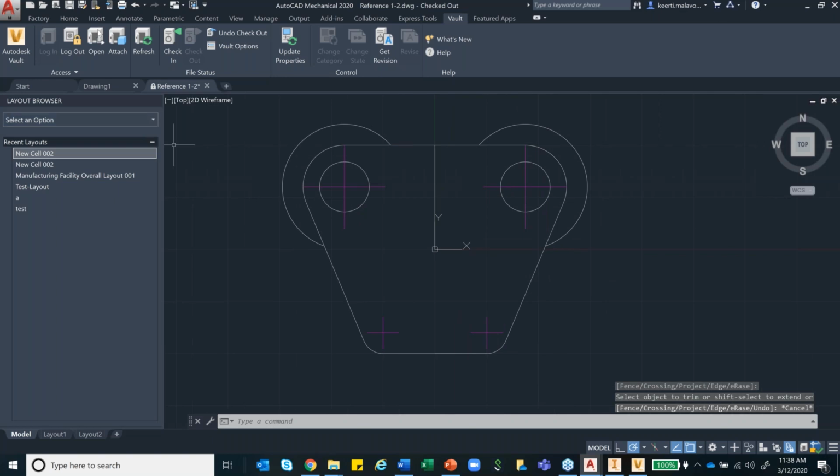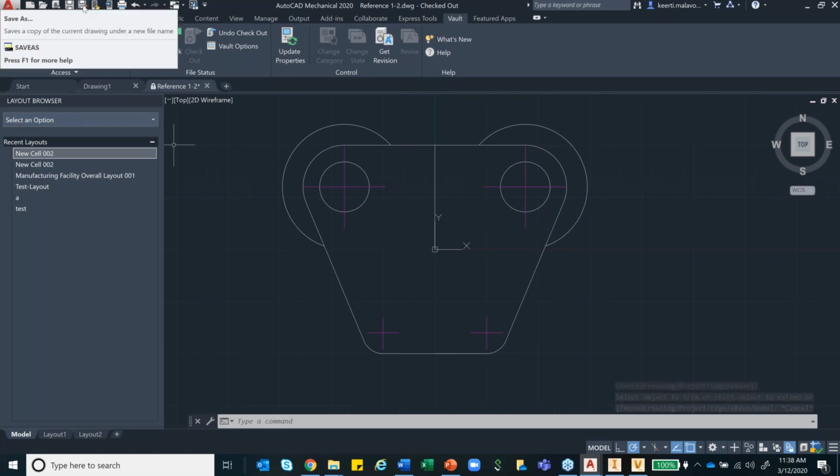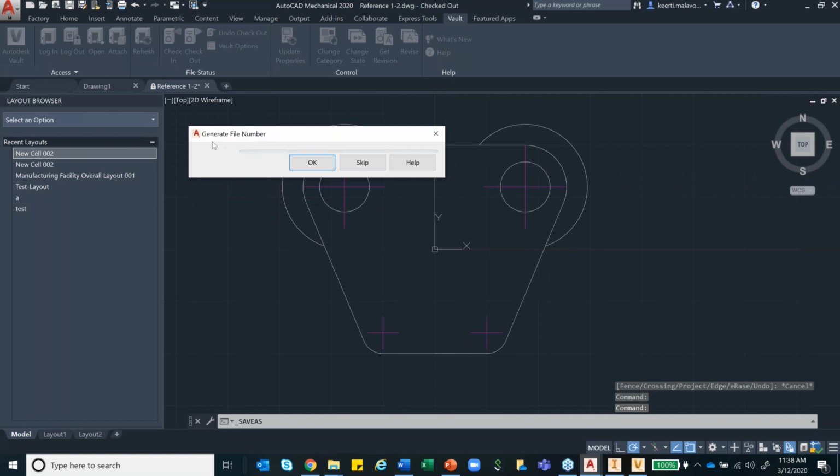So let's say I have this new design. I will just go ahead and do a save as. As I said, I can also enforce certain standardization of file numbering. Unfortunately, there is some issue with my network resolution, so this is not completely visible, but basically it will not let you do your own renaming. It will enforce you to name in the way your company standards are made.